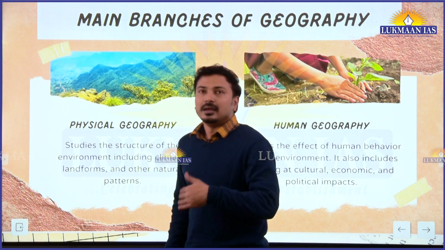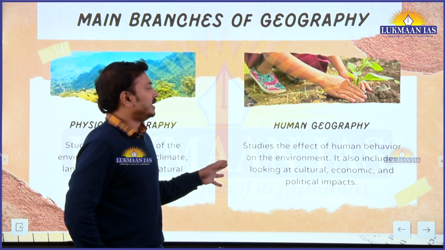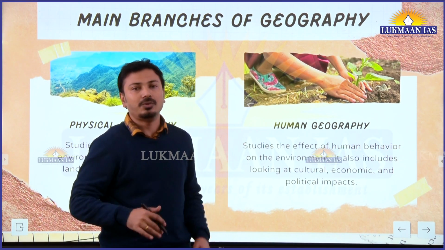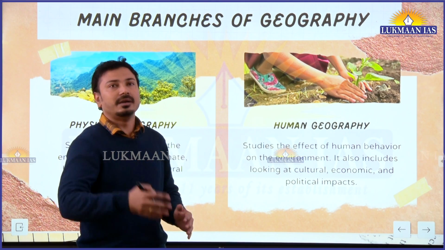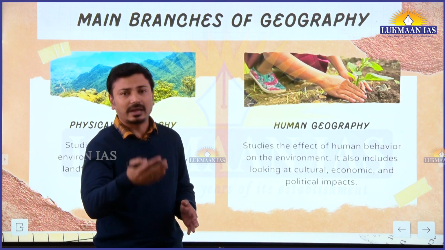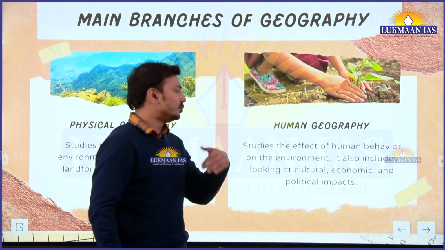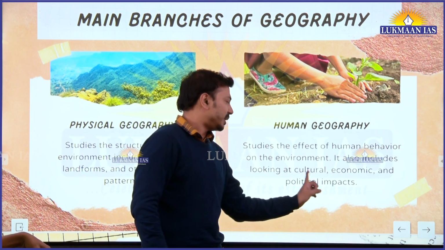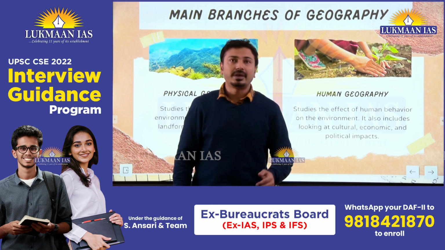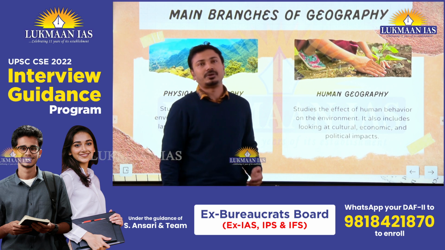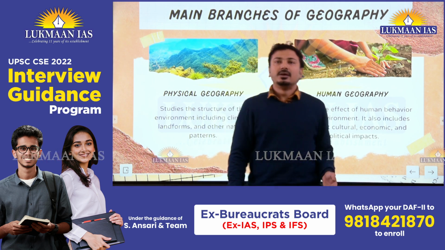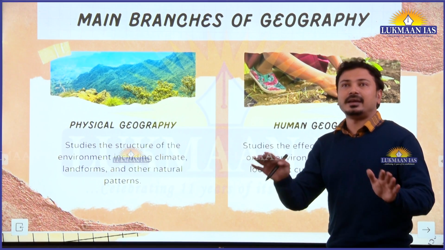The second branch largely deals with humans and their interaction with nature, or we can say how human actions are impacting the landforms, or how the landforms or resources are being used by humans. So, in this, economic, cultural and political geography, including demographic geography. The population attributes we talk about, all these are part of human geography. So, yes, you should understand these are the broader areas of geography.